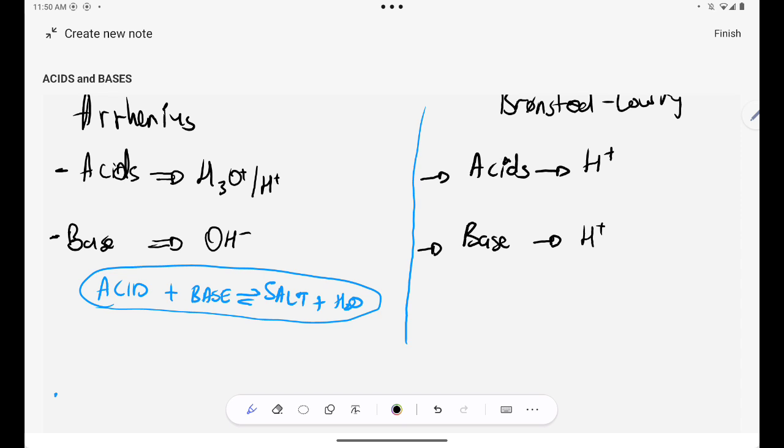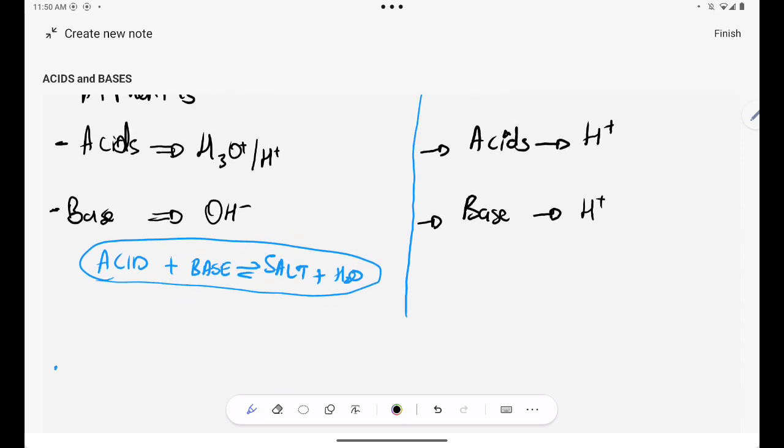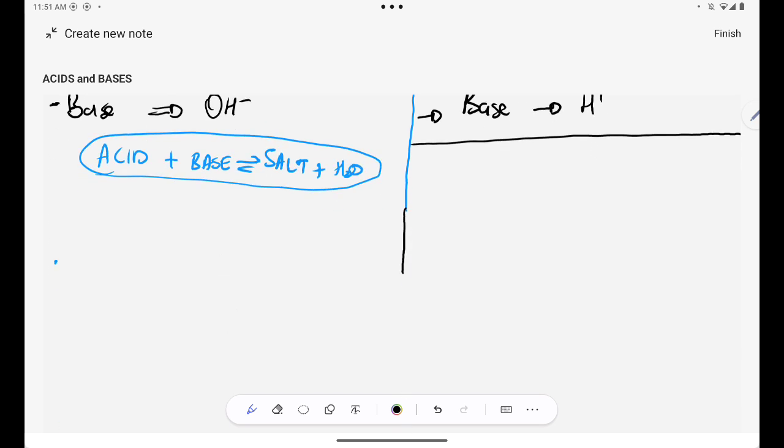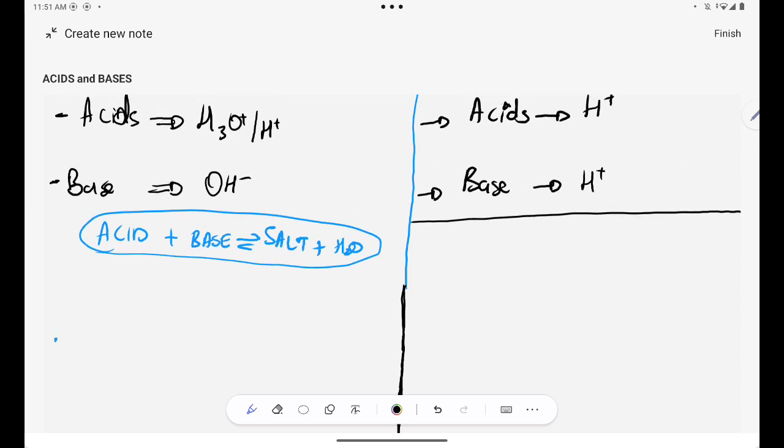These types of reactions are called protolysis. Please note that guys, from the Brønsted-Lowry definition, we can deduce the conjugate acid-base pairs. What are those? Let me take my acid, HCl, plus water. This will give me H3O plus and Cl minus.